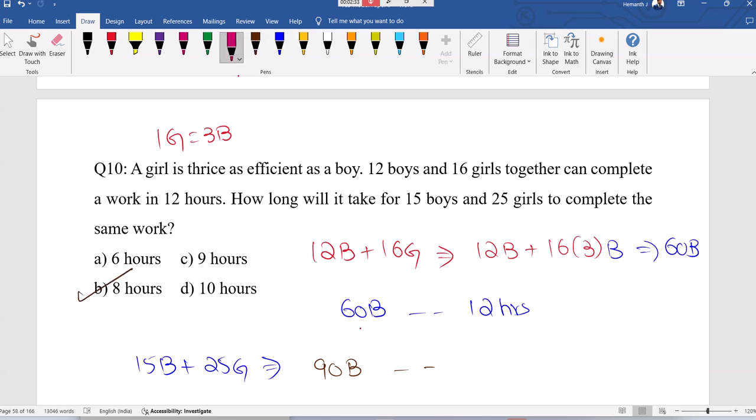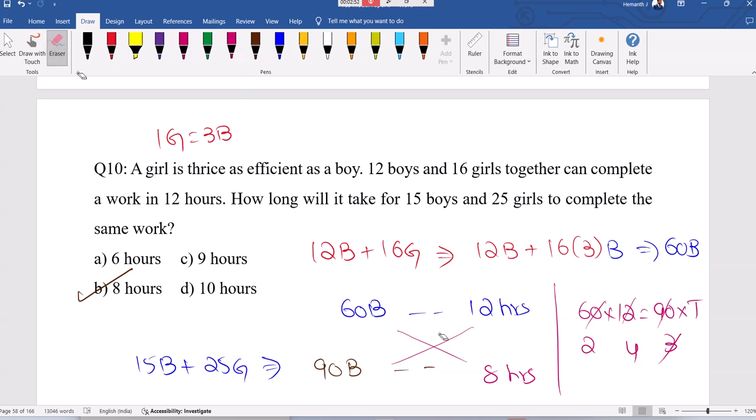Cross multiply: M1 D1, 60 into 12 equals 90 into how much time? 3 2 times, 3 3 times, 3 ones, 3 fours, 2 into 4, 8 hours. More people, time taken should be less. It's inversely related.